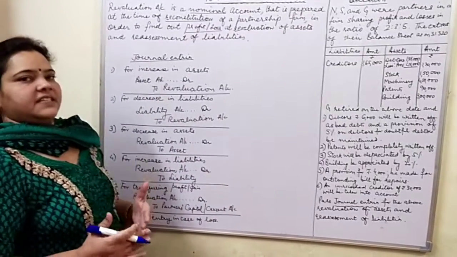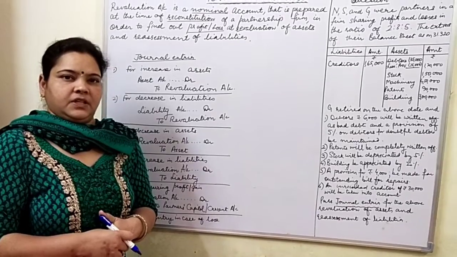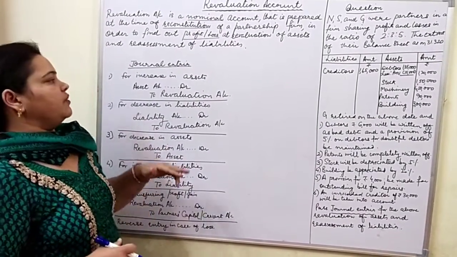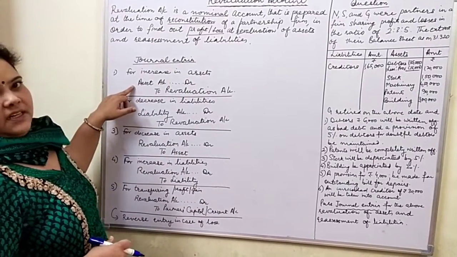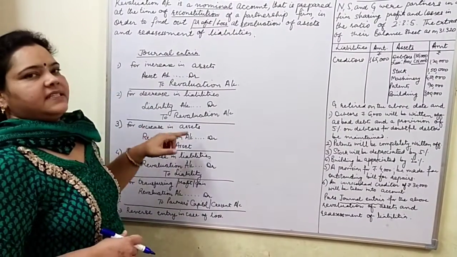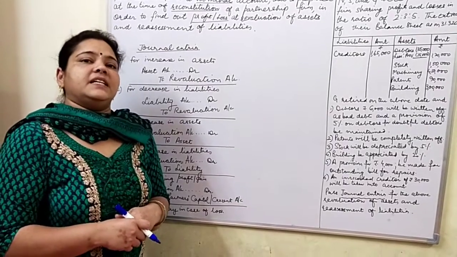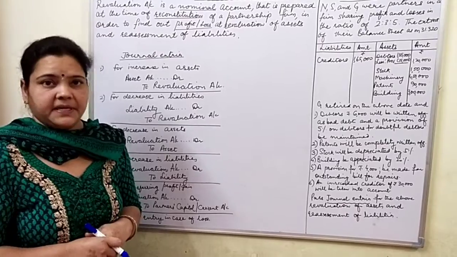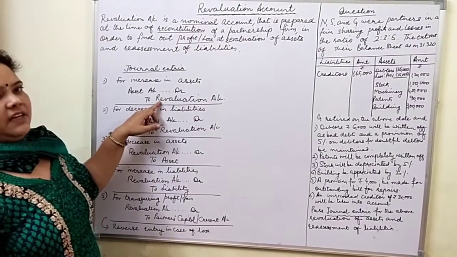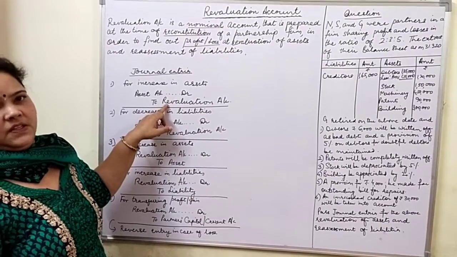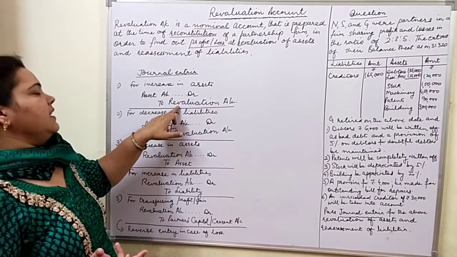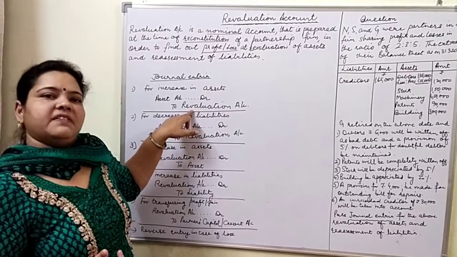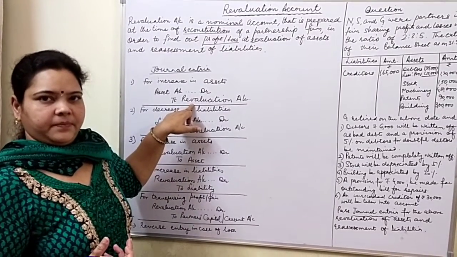Whenever there is an increase in the asset, we already know the asset account has a debit balance, so we will debit the asset account. I repeat, when the asset is increasing, the asset account will be debited. The respective asset will be debited and credit will be given to revaluation account. Very simply, since it is a gain for the firm, revaluation account will be credited.